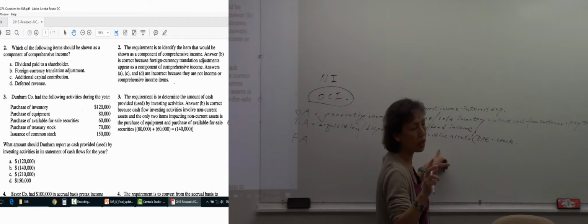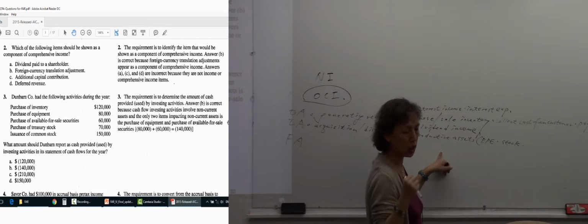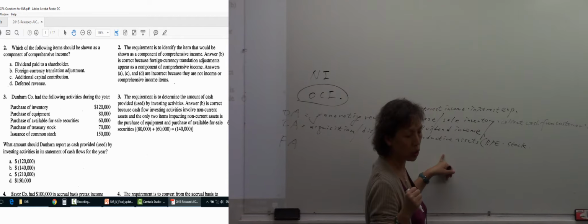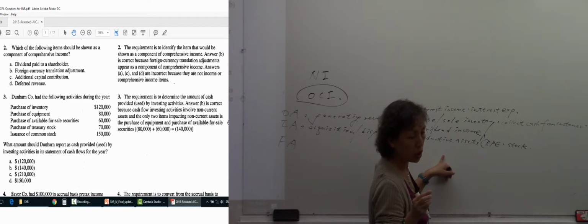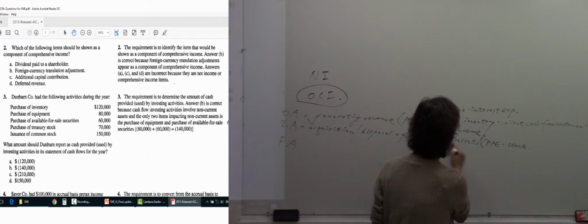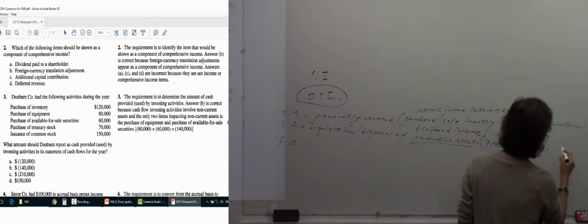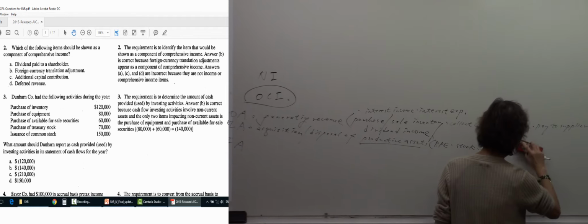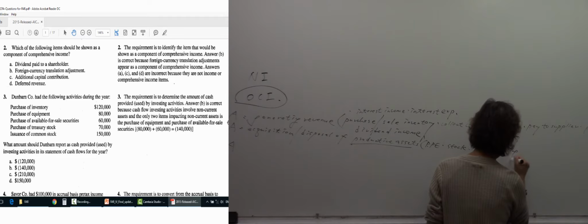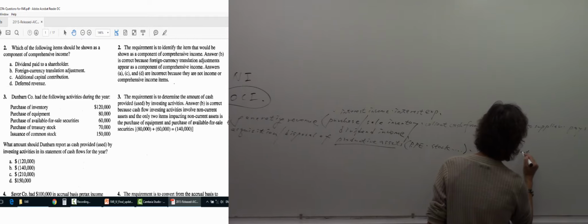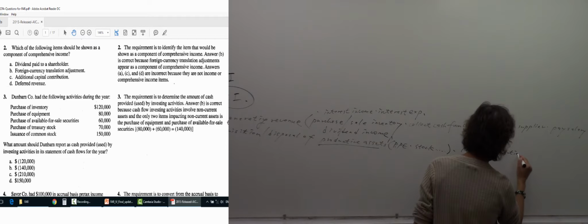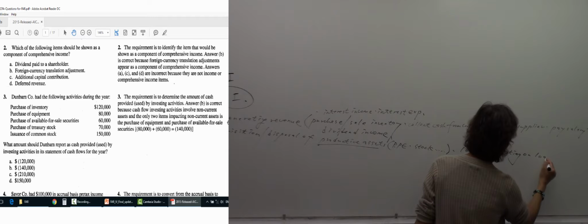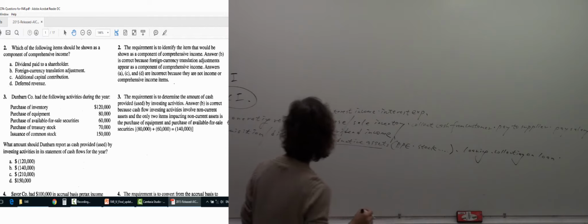So whatever asset we purchase, and then we can use it. We might use it in our operation, or we might hold it for resale. Productive asset. And or loaning. We lend money to people. Or collecting on a loan. Okay, all of these are considered as IA.